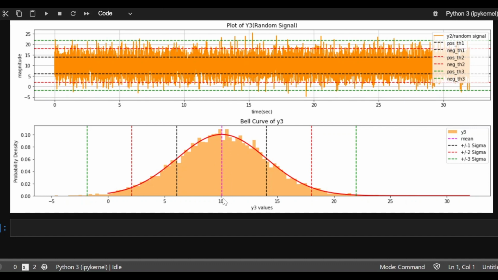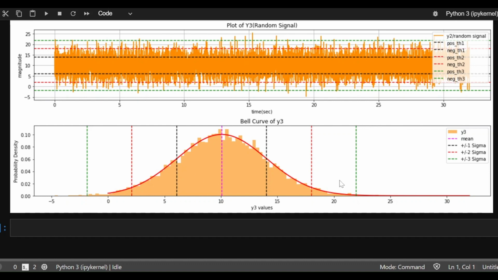This is very insightful. If you can find out the mean, then the probability of finding any random value closer to the mean is much higher in comparison to some wild values like this. This value is wildly swinging on the negative side, and this value is wildly swinging on the positive side. What is the probability of getting this? You can see that this is happening very rarely. Very rarely some data crosses this green line, and very rarely some data crosses the green line on the other side. So the chances of this data occurring at such extreme values are pretty low, and this is what it's saying.